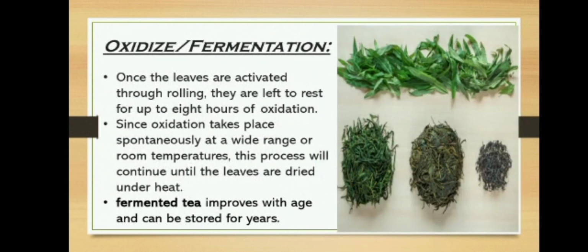Next slide. Oxidizing or fermentation. Once the leaves are activated through rolling, they are left to rest for up to 8 hours of oxidation. Since oxidation takes place simultaneously at a wide range of room temperatures, this process will continue until the leaves are dried under heat. Fermented tea improves with aging and can be stored for years. Here we can see the fermentation of tea leaves.